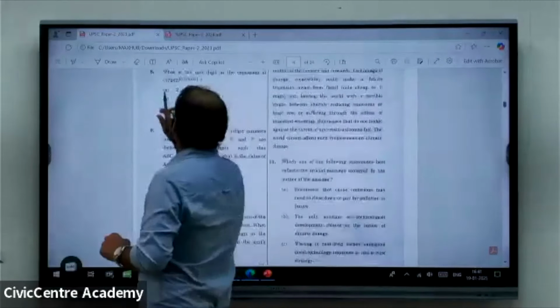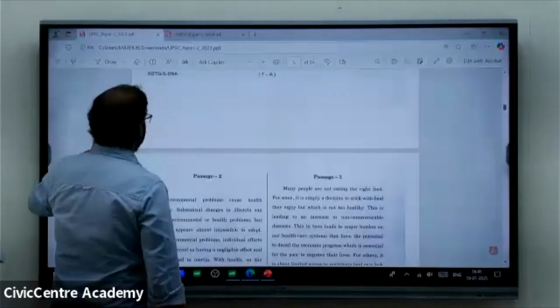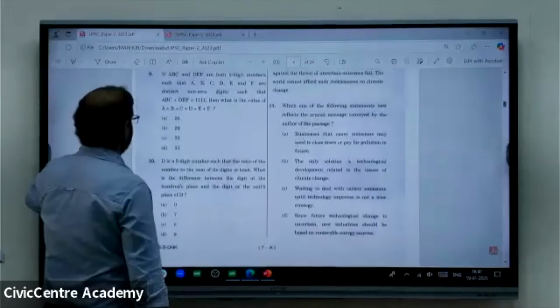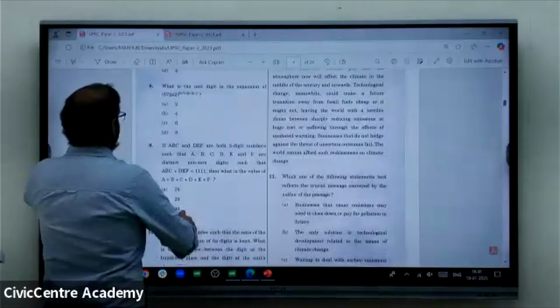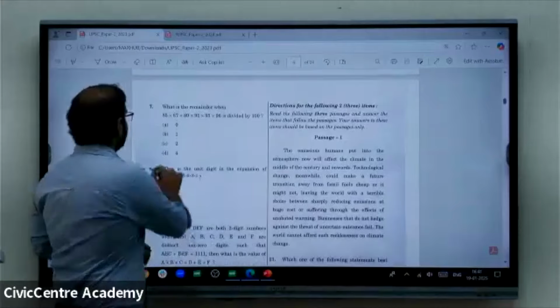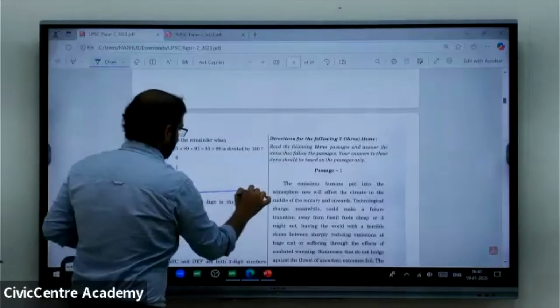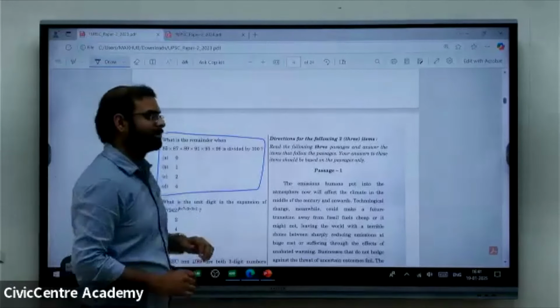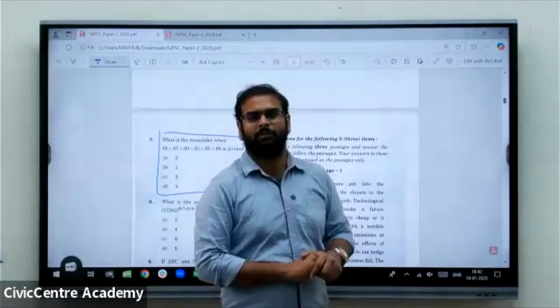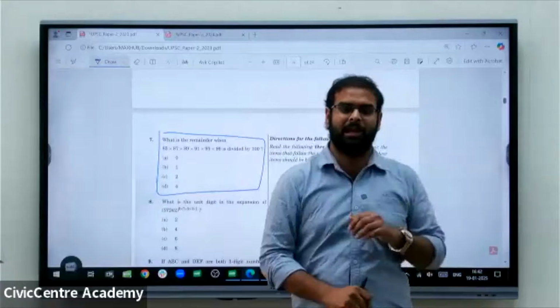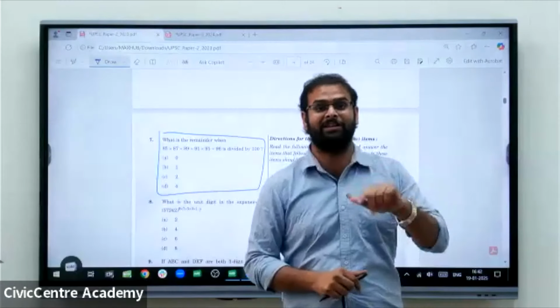What is the remainder when 85 into 87 into 89 into 91 into 95 into 96 is divided by 100? He has given a very large number and then asks you to divide it by 100 and find its remainder.